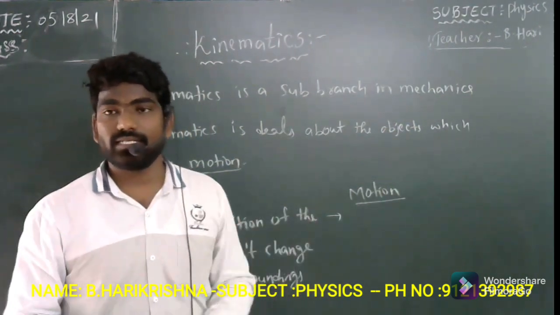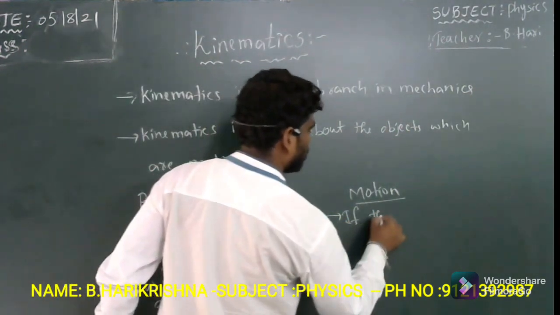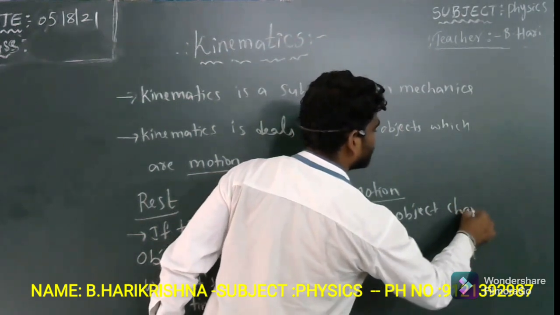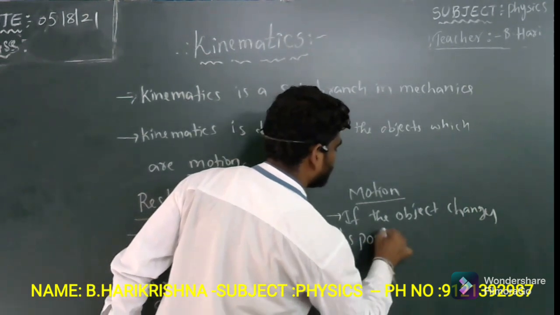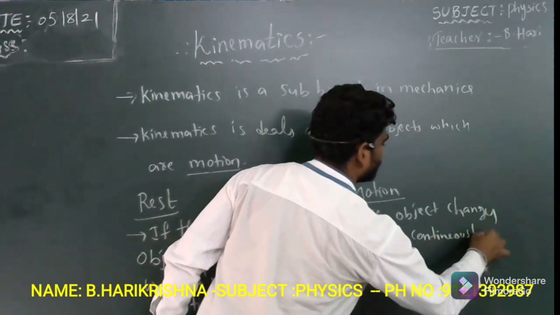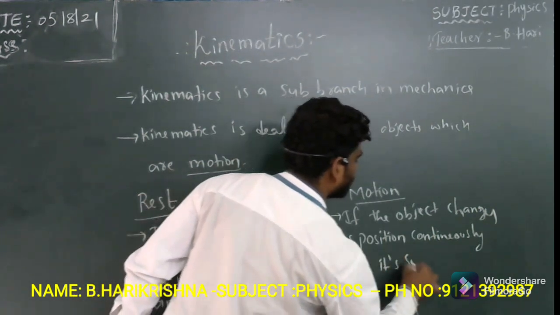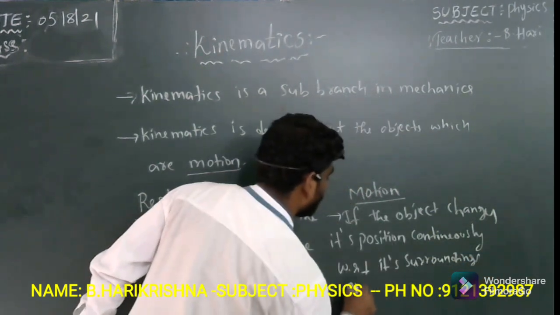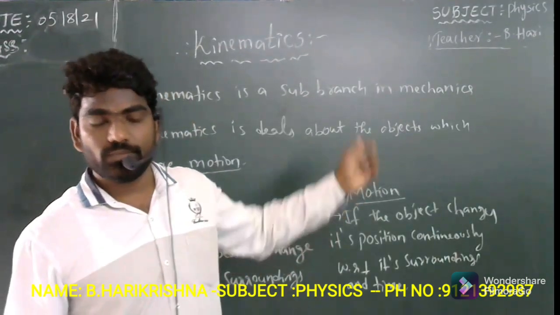Based upon that, we can decide that the object is in motion. So you can write: if the object changes its position continuously with respect to its surroundings and time, then we can say that the object is in motion.